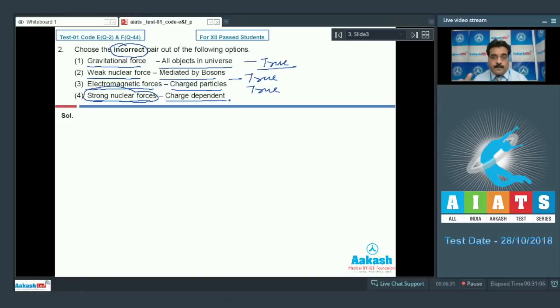So how would you explain the stability of the nucleus? So a strong nuclear force, charge dependent, is a false pair because it is charge independent. According to the demand of the question, the incorrect pair will be option number 4. So my final option is 4.